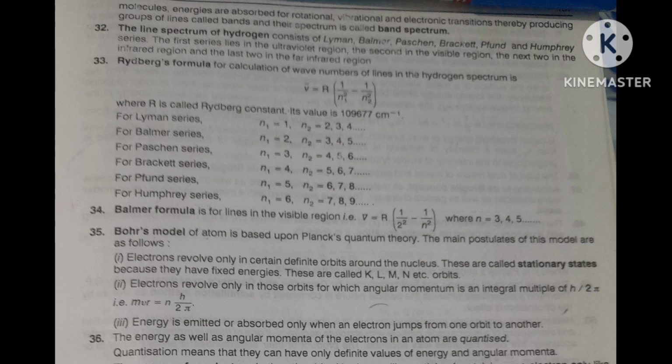Then what will you find? Some dark lines are observed in the otherwise continuous spectrum at the background. The spectrum thus observed is called absorption spectrum. It means this time the solution or vapors of the chemical will absorb some light. That's why you will get dark. If nothing is there, then you will get dark. Okay, again you listen carefully.